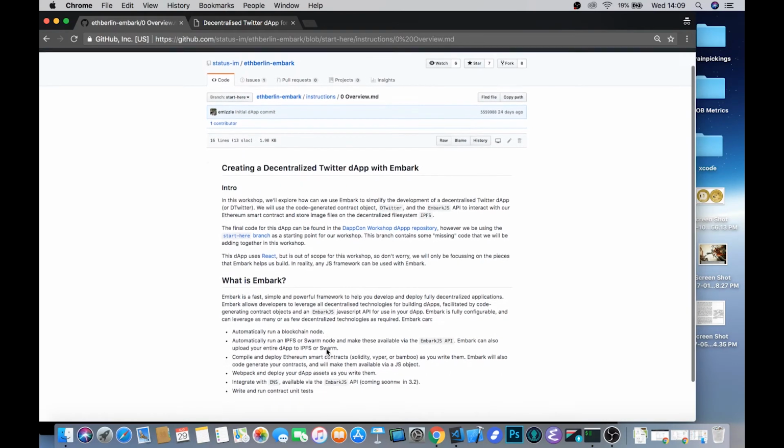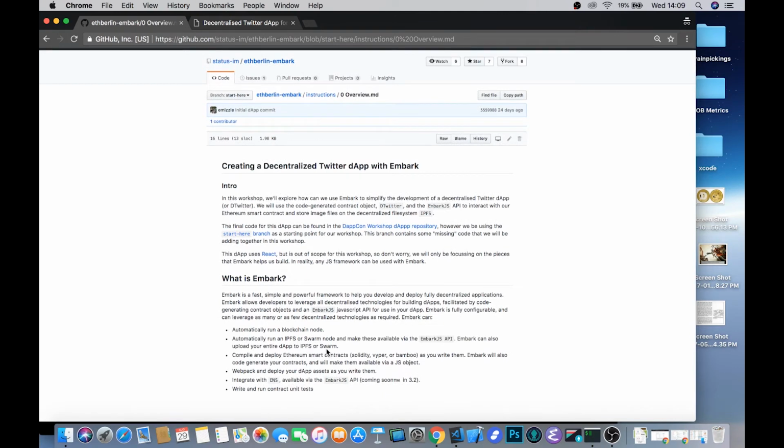And you'll see that for free, Embark allows you to run a blockchain node, to run an IPFS or Swarm node and connect to those directly with a single line of JavaScript to either upload or fetch files from these new decentralized storage networks. It allows you to connect directly to Whisper. There's ENS name capability coming in 3.2. It compiles Solidity, Viper, and Bamboo smart contracts.